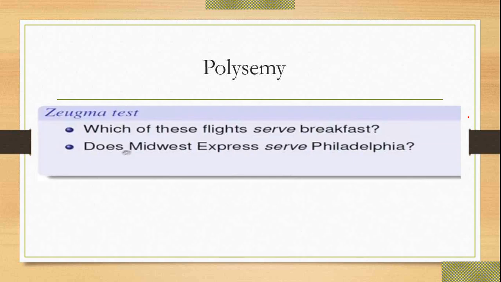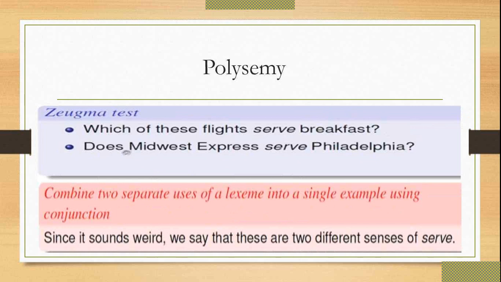Now there is one test, very popular for this polysemy, that is called the zeugma test. Okay. So, which of these flights serve breakfast, and does Midwest Express serve Finland? Okay. So combine two separate uses of the lexeme into a single example using a conjunction.